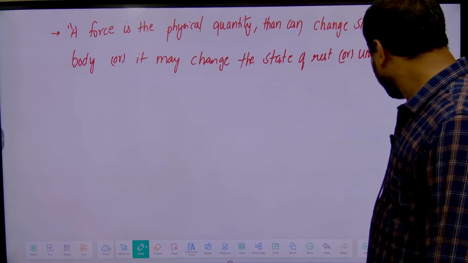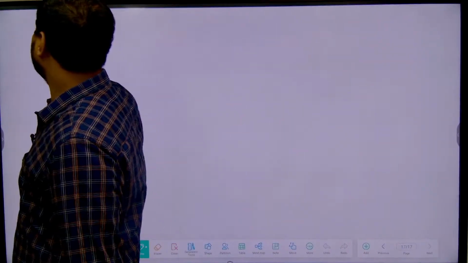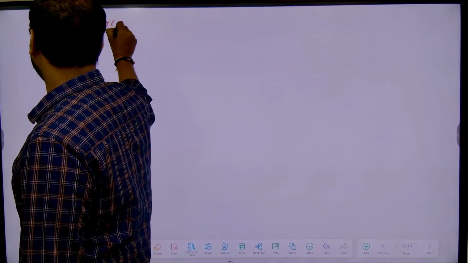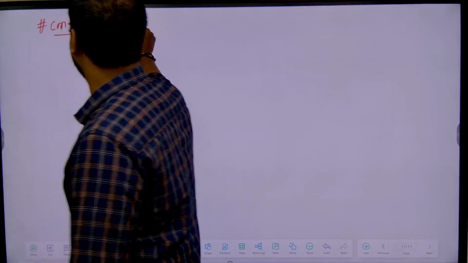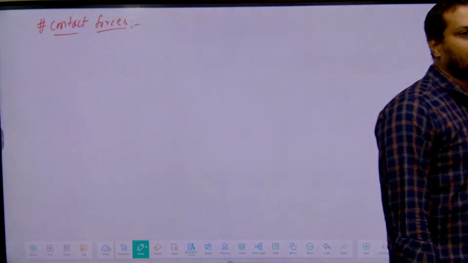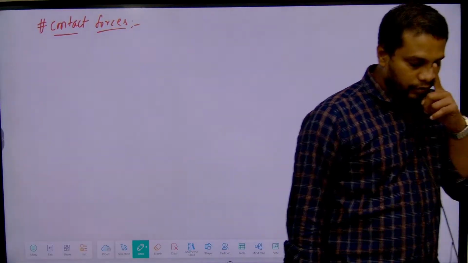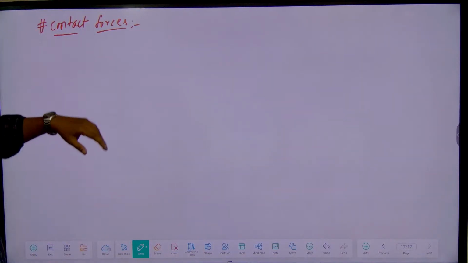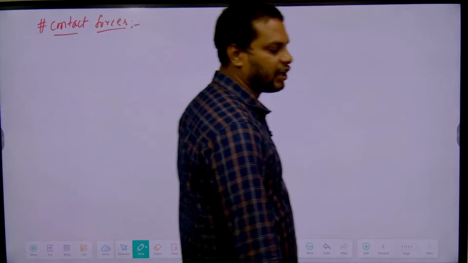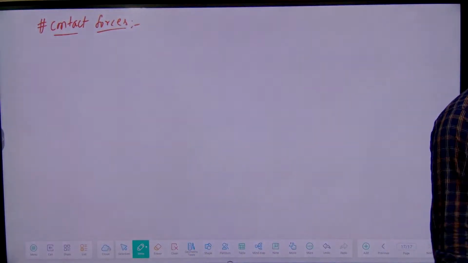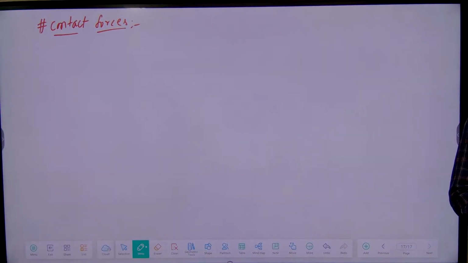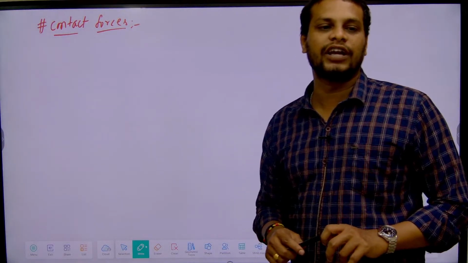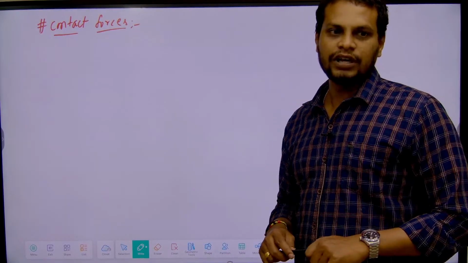Fine. So next we are going to discuss the contact forces. Our topic is contact and non-contact forces, right? In that, first we are going to discuss the contact forces. Now what do you mean by contact forces? It means if a body is in contact with any other object, then it is said to be a contact force. Clear? Or there might be a physical contact between any two bodies, then we have the contact force.